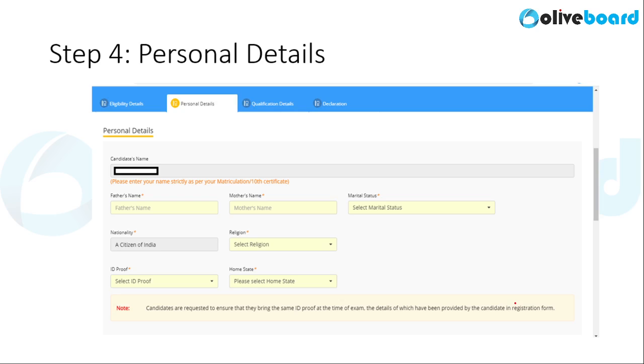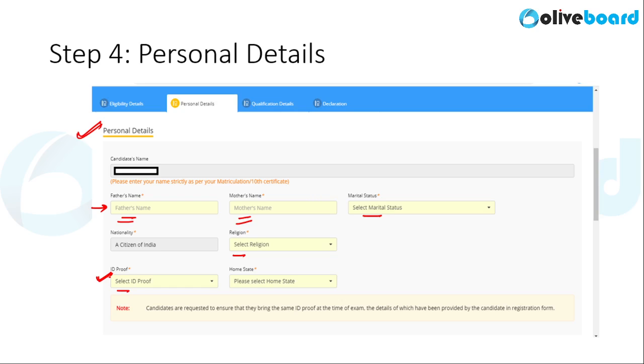As you click on save and next, this window will appear in front of you where you will have to furnish personal details. So your candidate's name, that is your name, will already appear on the screen. What you will have to do is you will have to enter your father's name, your mother's name, and your marital status. So make sure that the spellings of these names are the same as that mentioned in your certificates. Moving on, you'll have to enter your religion, your ID proof. Now, whichever ID that you select, suppose you have selected Aadhaar, so you'll have to furnish your Aadhaar number. As you select Aadhaar in the drop down menu, you will have a dialog box appear in front of you which will say that you will have to enter your Aadhaar number.